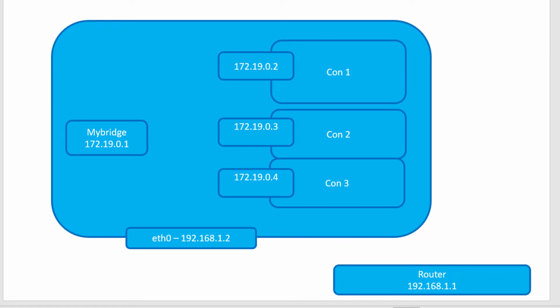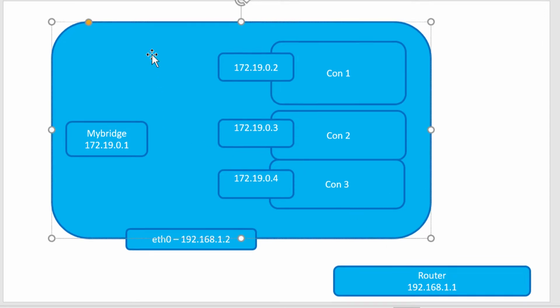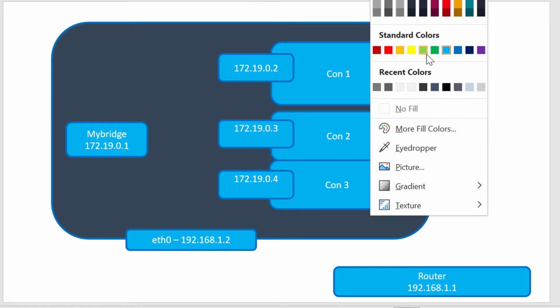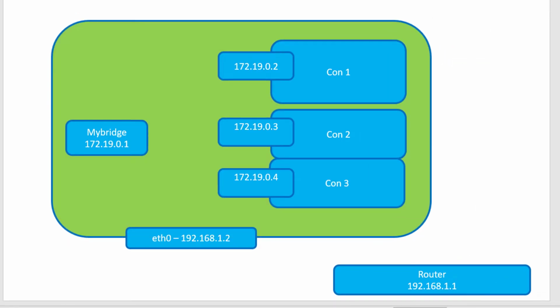Let's assume I have a single host, and the host will get an IP address from the router. In this case, the router has the IP address 192.168.1.1, and that's going to assign the IP address 192.168.1.2 to this particular host on the Ethernet eth0. Within the host, once I install Docker and start the Docker daemon, that's going to create a bridge network, and that is created using the software defined network, SDN.